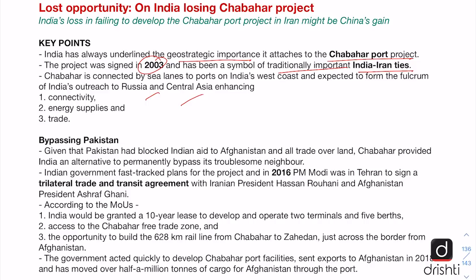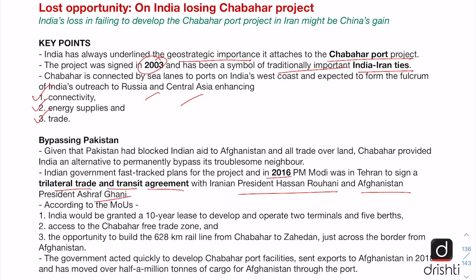And India has always believed that Chabahar port's development will lead to better connectivity, better access to energy supplies, and better trade. But for a long time, nothing much happened. And finally, in 2016, Prime Minister Modi went to Tehran to sign a trilateral trade and transit agreement with Iranian President Hassan Rouhani and Afghanistan President Ashraf Ghani.